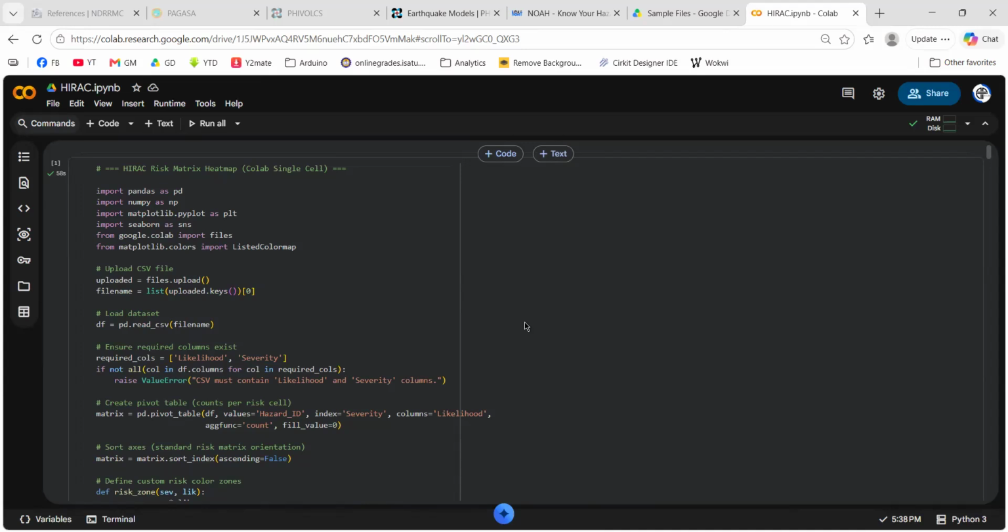But if you want to create your own notebook, no problem. I also encourage you to use AI tools to help you come up with Python code that you can run on Colab, especially for visualizing your data.